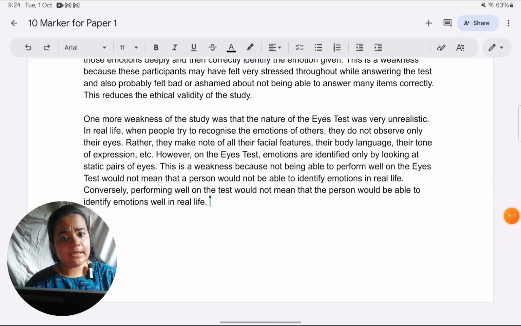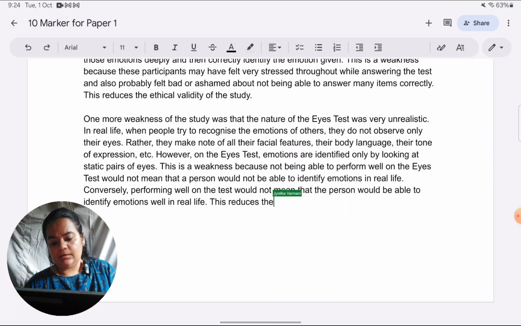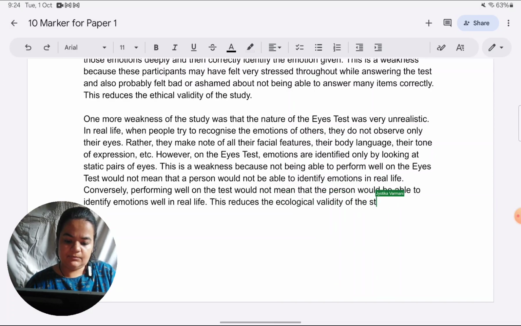Okay, so I can simply link this point to validity, specifically ecological validity. This reduces the ecological validity of the findings of the study.